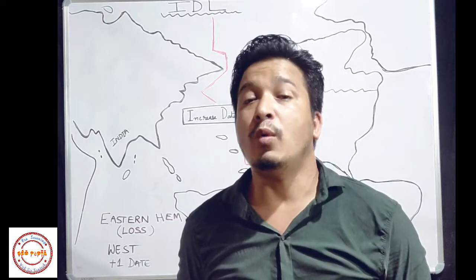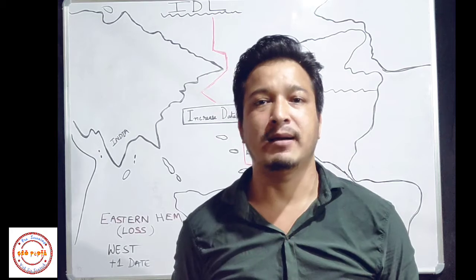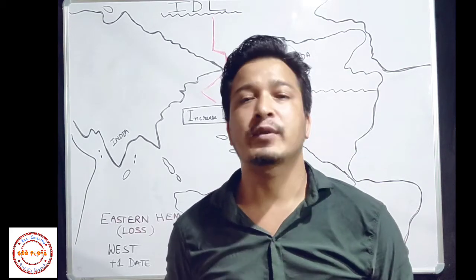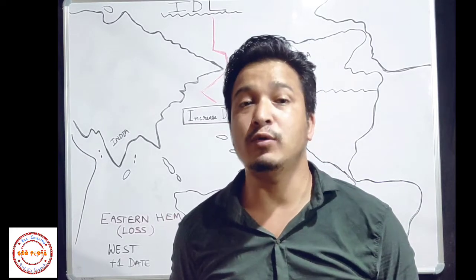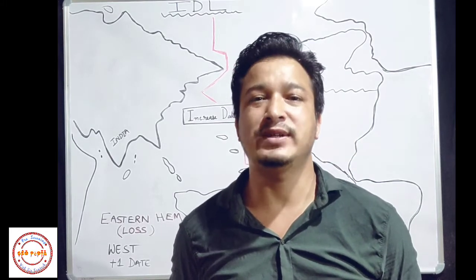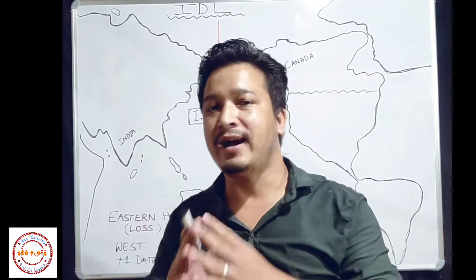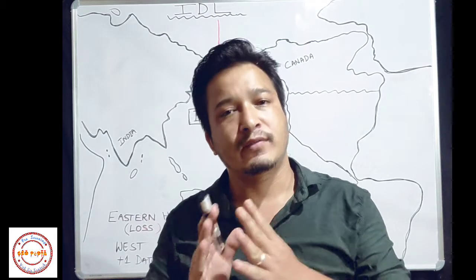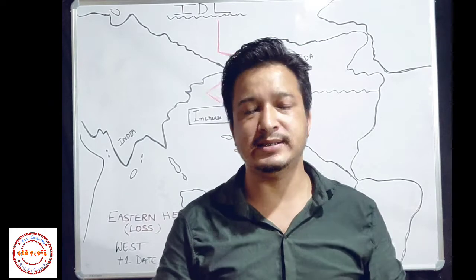When they reached there, they thought that it was 5th of September, but unfortunately they reached there on 6th of September. Now they were confused, where have we lost one day? So from there the story of this international date line starts. So students, as I told you, IDL means international date line, the line from which the date changes. Now where is this line?